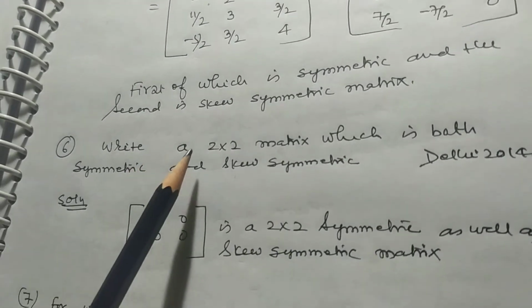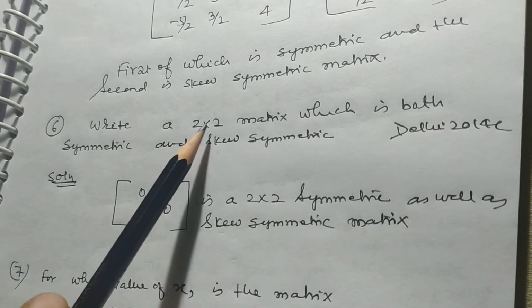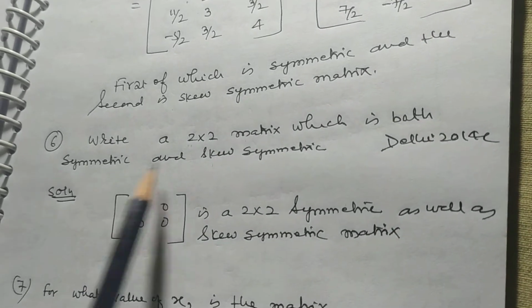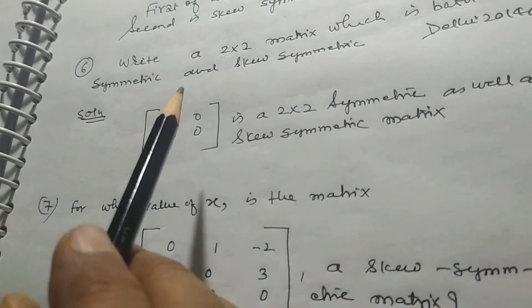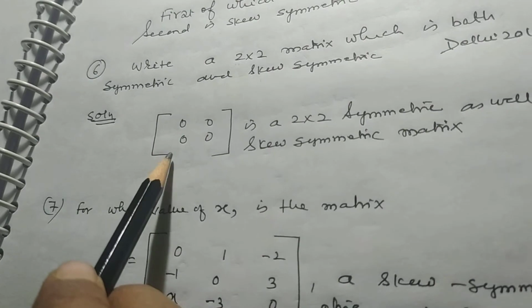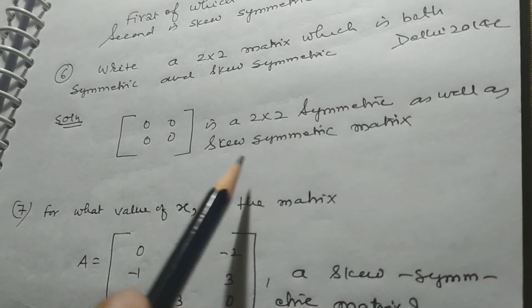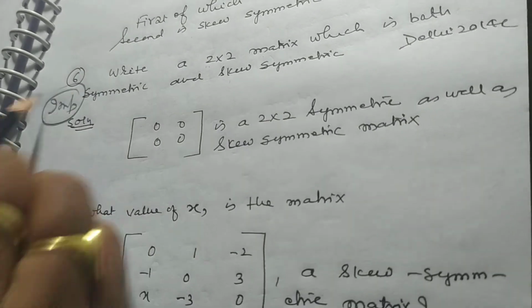Problem number 6. Write a 2 by 2 matrix which is both symmetric and skew symmetric. It was asked in Delhi 2014 compartmental. So the 0 matrix is symmetric as well as skew symmetric. It is very, very important for the purpose of examination.